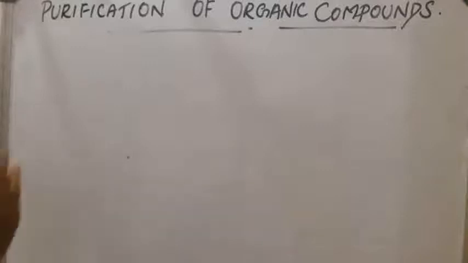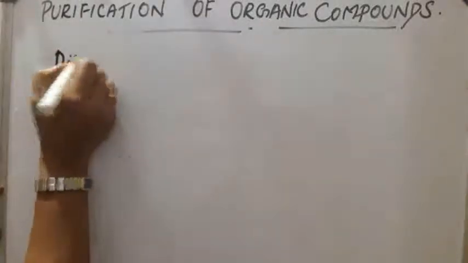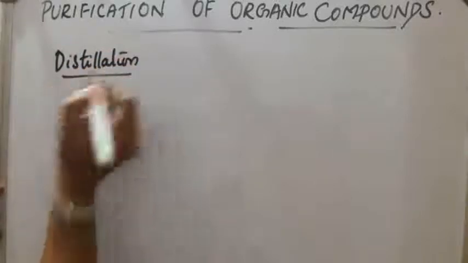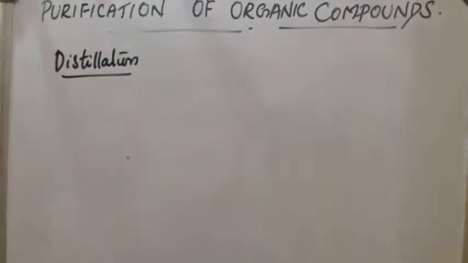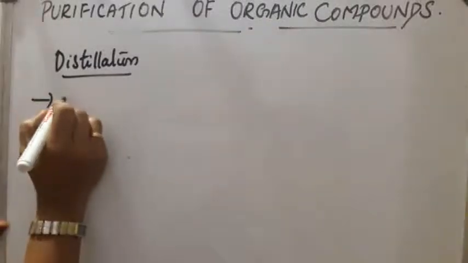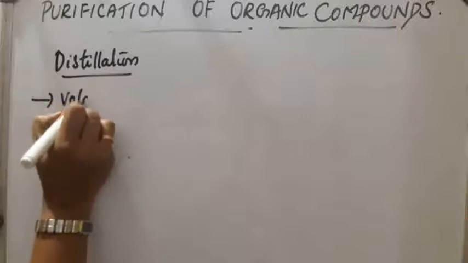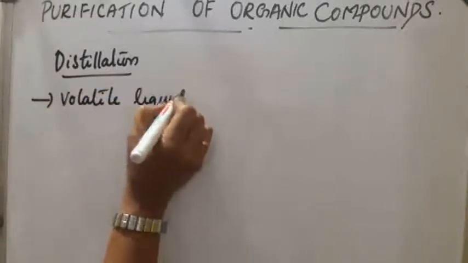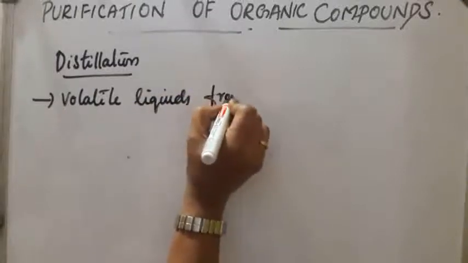Next method is the distillation method. Organic compounds which are volatile liquids can be easily separated from non-volatile impurities. So by this method we are separating volatile liquids from non-volatile impurities.